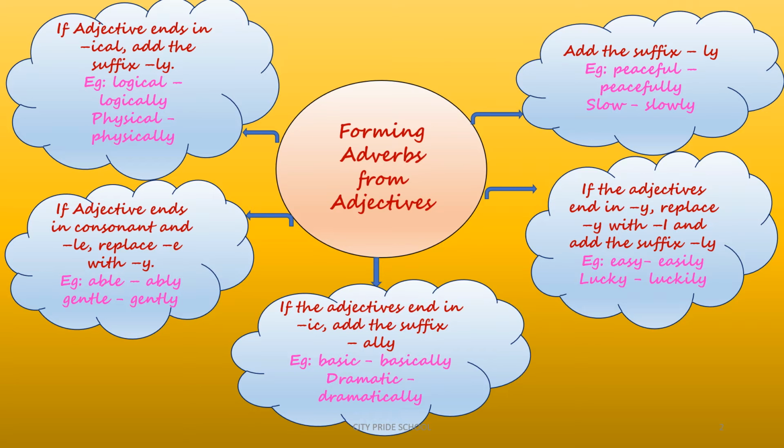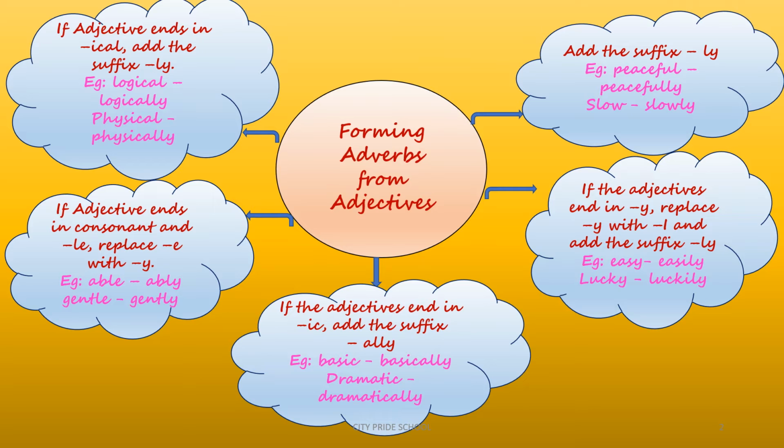Now rule number 4 is when the adjective ends with le and it has a consonant before it. In that case, we remove e and we add y in place of it. For example, able. It is ending with le and before le there is a consonant b. So in that case, we've removed e and replaced it with y. So able becomes ably. Same is the case with gentle.